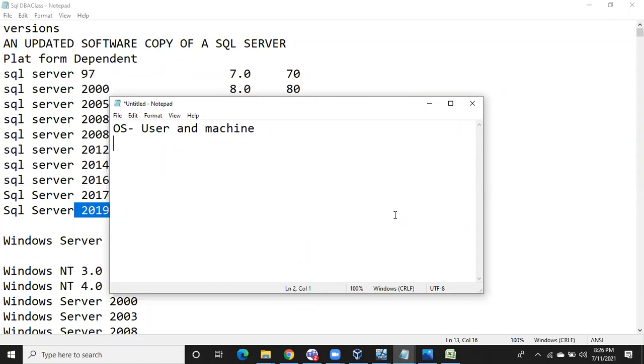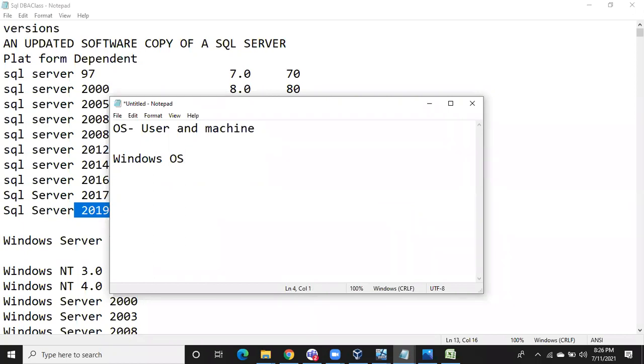Yeah, okay. So Microsoft SQL Server is also an application. This SQL Server we can install only on Windows operating systems. How many types of Windows operating systems are there?